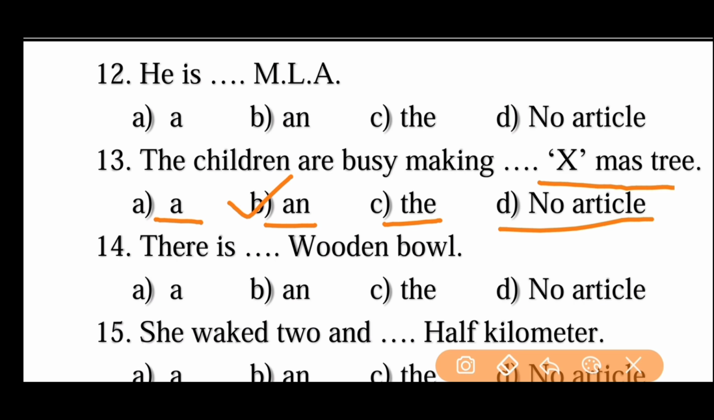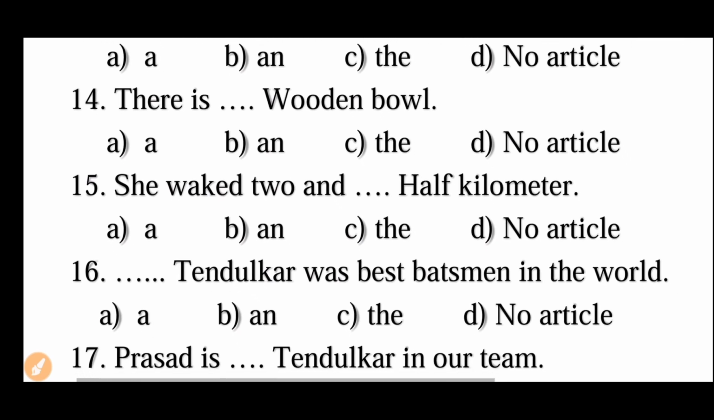There is dash wooden bowl. There is a wooden bowl, there is an wooden bowl, there is the wooden bowl, or no article. Which one is the right answer? The right answer is obviously A, there is a wooden bowl, because wooden bowl begins with wa. This is not a vowel sound. The wa sound is a semi vowel sound, so it is obviously a consonant sound. A is the right answer. Next we can move on to the 15th one.